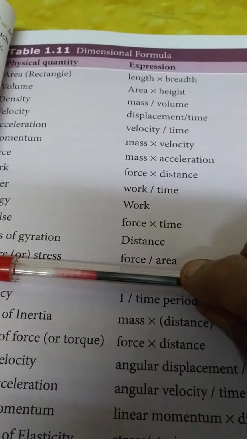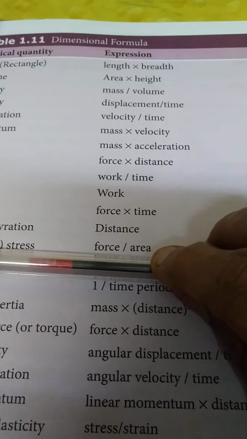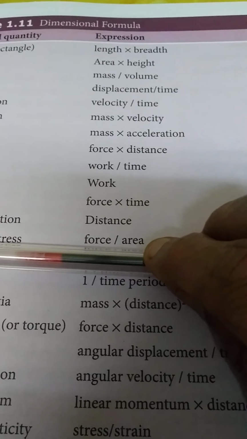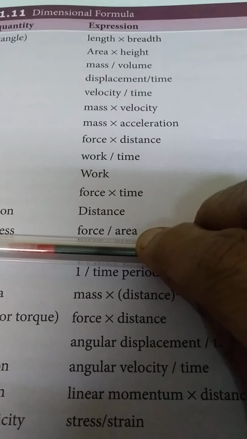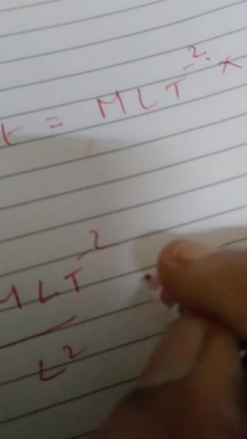Pressure. What is pressure? F is equal to PA, P is equal to F by A. Force, M L t power minus 2, by area, L square. So M L t power minus 2 by L square. See, here you have L power 1; when it comes up from the denominator, it becomes minus 2. 1 minus 2 is minus 1. So it becomes M L power minus 1 t power minus 2.